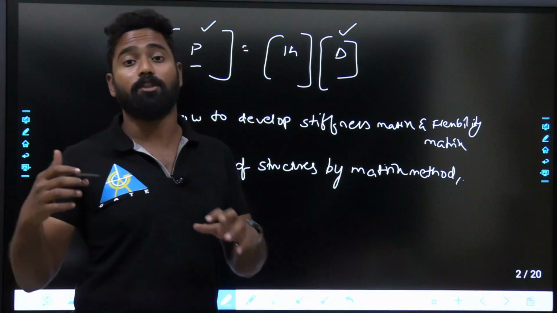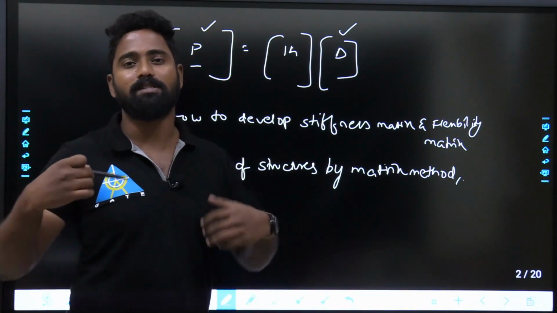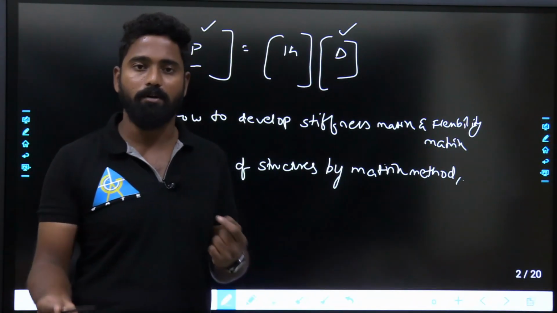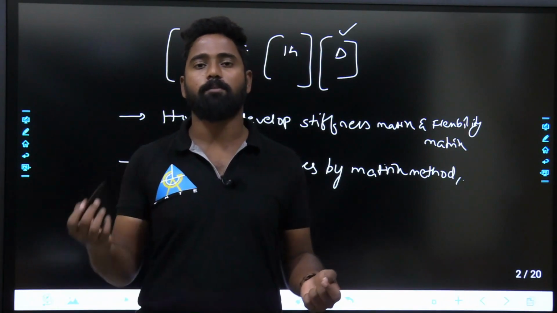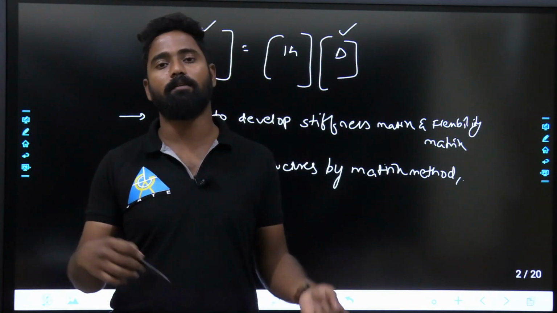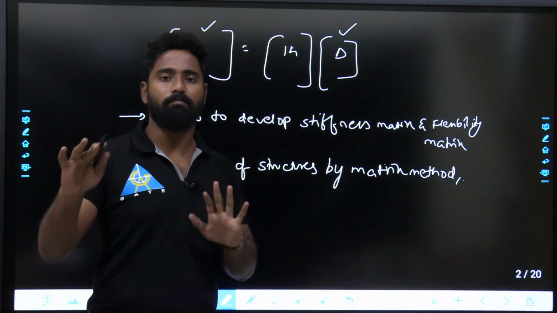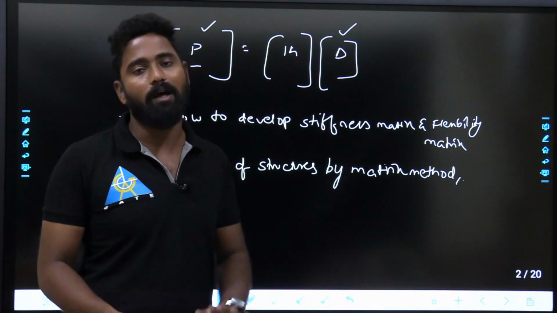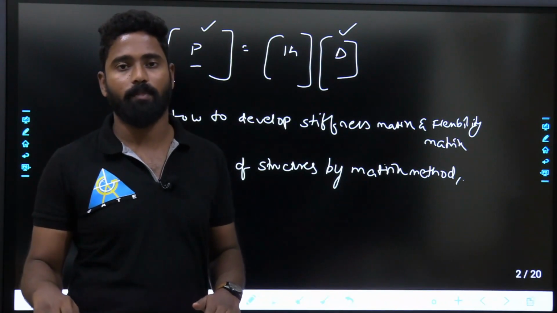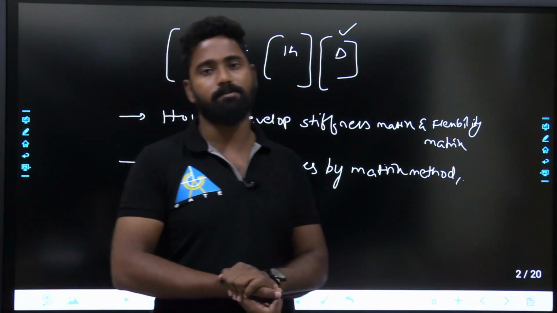Application of strength of materials is seen more over here. So it's better if you remember the deflections and rotations for the basic cases: simply supported beam with central load, simply supported beam with UDL, cantilever beam with point load, cantilever beam with UDL, cantilever beam with varying load, all those things. If you remember, well and good, I'll discuss them over here, but it's always better to remember. Your time will be reduced. So all those things, analysis by the matrix method.